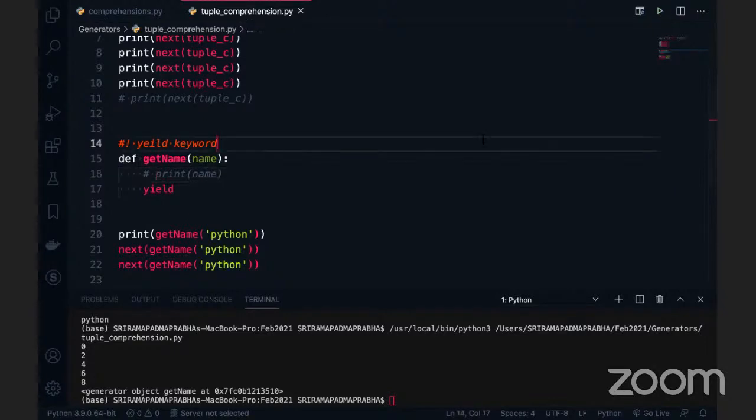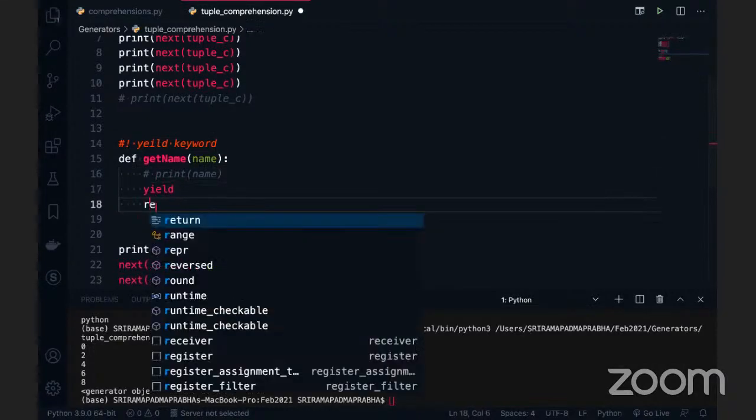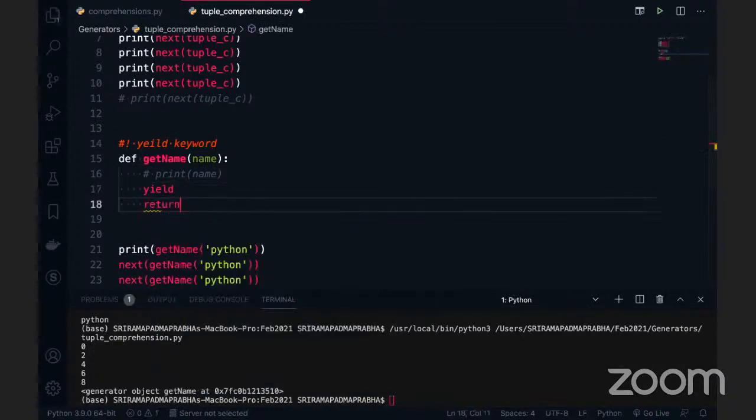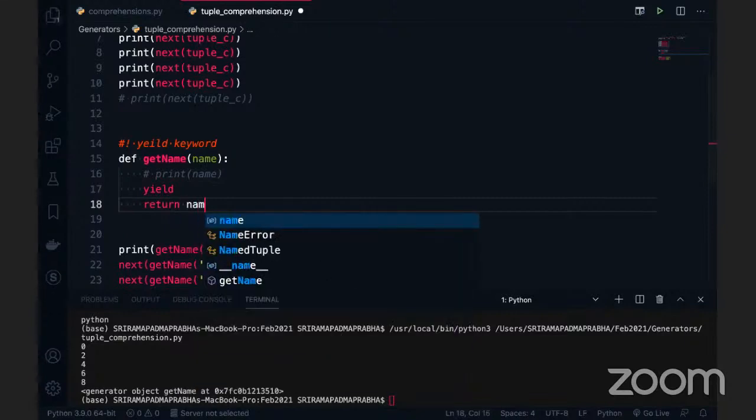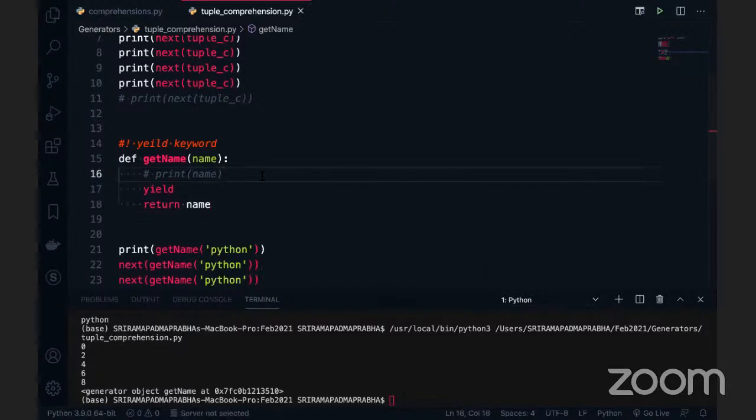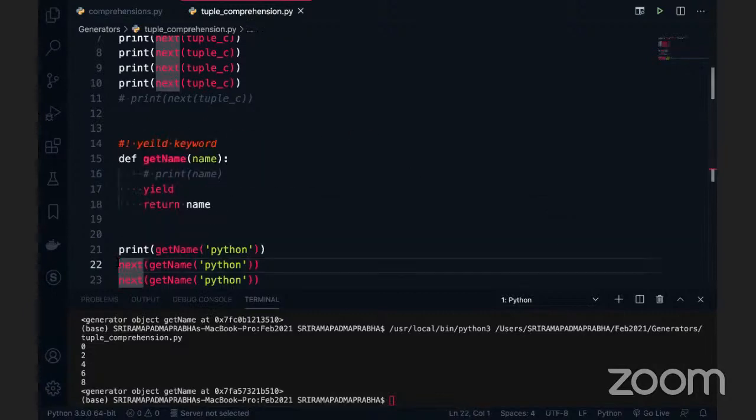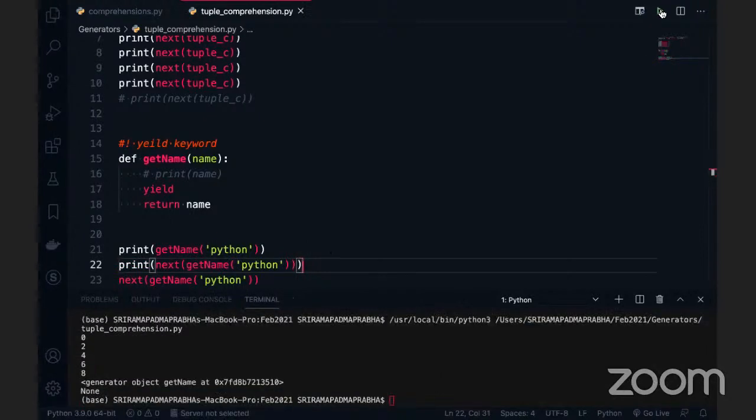For example, if I want to store this get name into a variable, I can't get any result, sir. That's a good question. Now I'm going to return this data. So this return name, which I'm giving now. After the yield, I'm giving the return name. Now I'm going to execute this code. Do you see any output, guys? There is no print statement, so I'm going to give the print statement. I'm executing this, and you are seeing None.